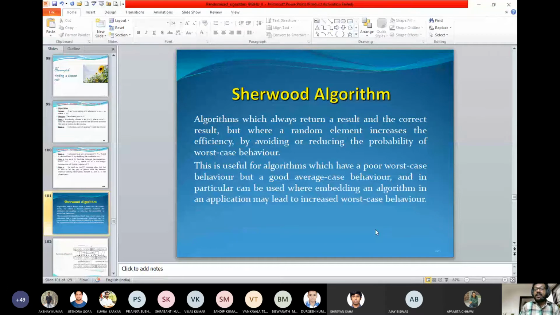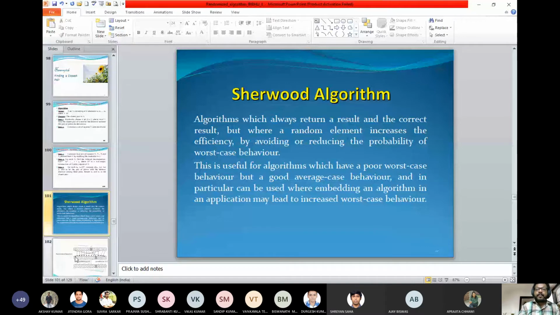When you are expecting that some of the input may lead to the worst case behavior, that can be prevented with the help of a randomized algorithm, but which is again inferior in quality. That means the quality is average, or in between. If you are finding the shortest path, you are at a mid value. That means it's not the shortest path, neither is it close to the shortest path.